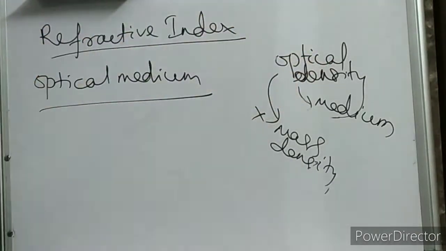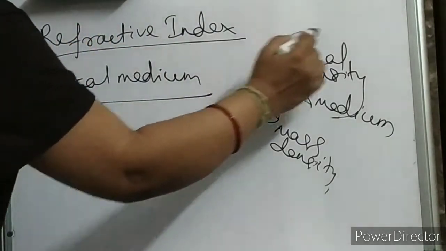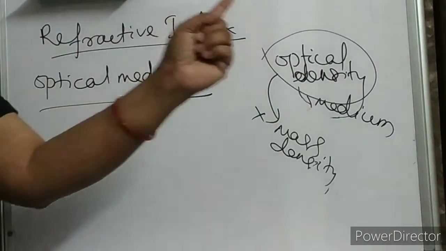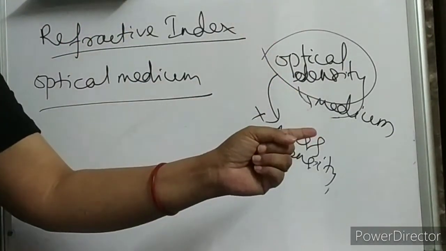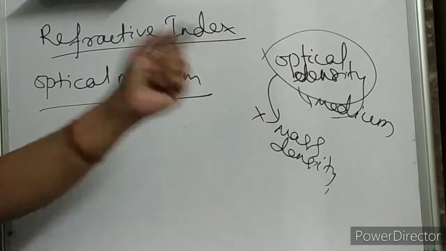Optical density of a medium determines the ability of the medium to refract light. How much the medium can refract light, optical density is going to decide that. Clear?